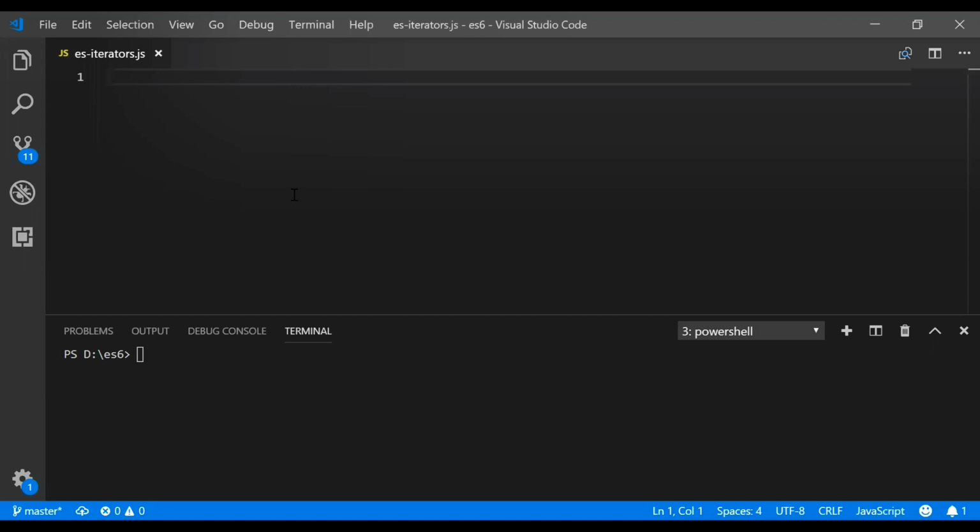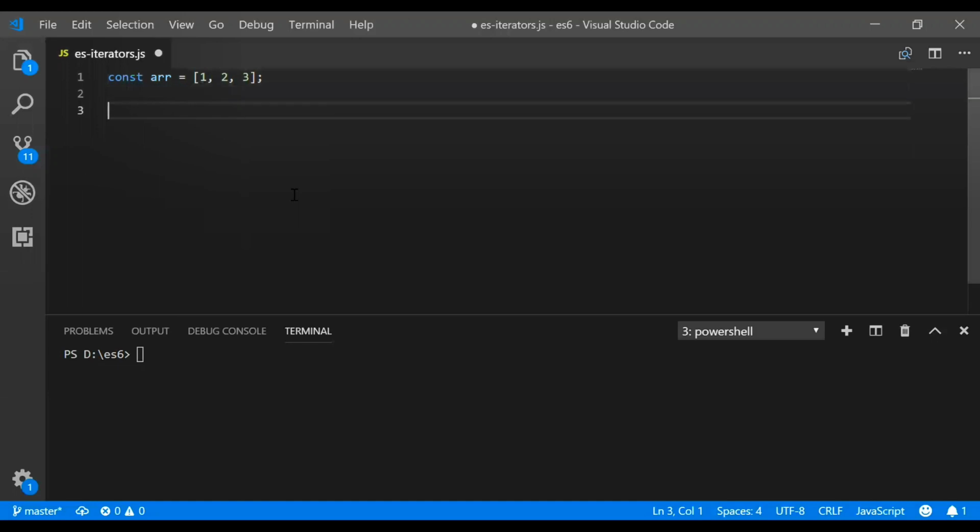Now, normally without ES6, if we have an array, for an array also we can convert it into an iterable and then do the iteration. It is not required basically, but if I want to show you the example of how we can convert an array into an iterable and then do iteration for that particular array. ES6 provides us a function called Symbol with a method called Symbol.iterator, using which we can convert an array into an iterable and then perform iteration on that array.